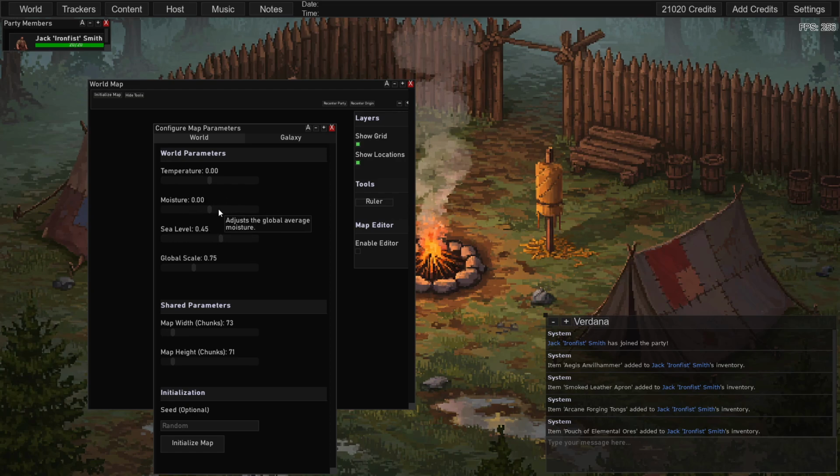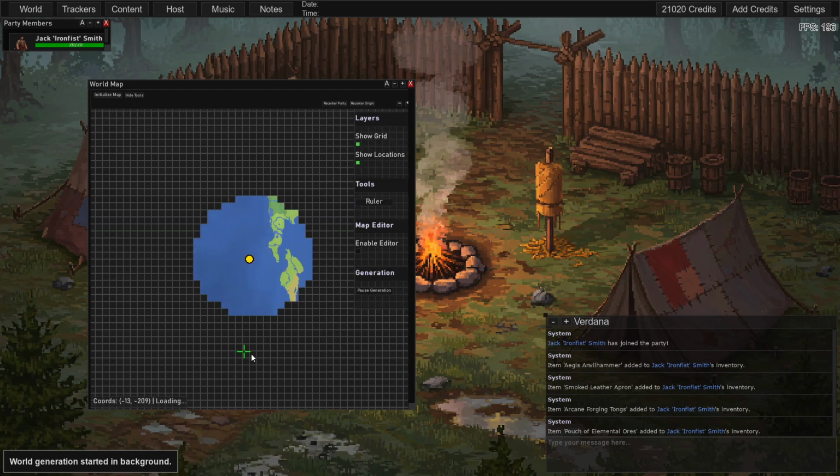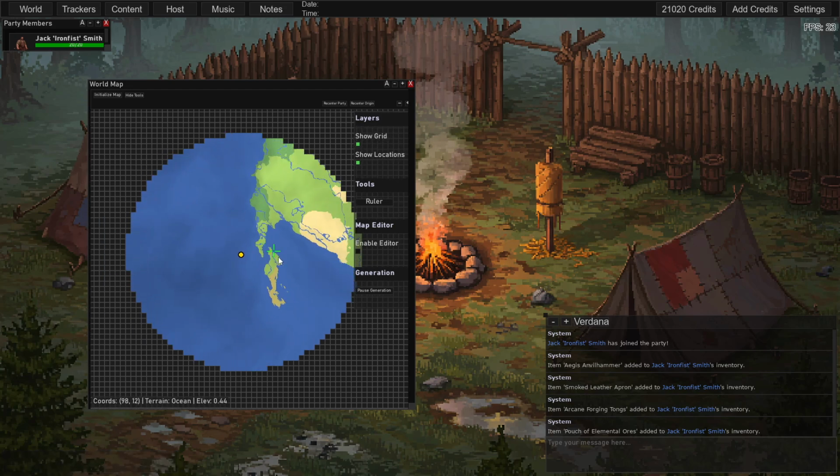We'll see how that generates. Moisture and temperature affect the type of biomes that are there. Generally, you'll get grasslands, maybe a little bit of savanna, maybe a little bit of desert, tundra, snowy biomes. But we'll leave this at default for now. You can also put a seed here, but I'm going to initialize the map, and you'll see it begins to create the map.